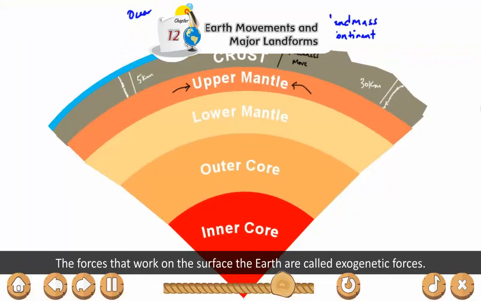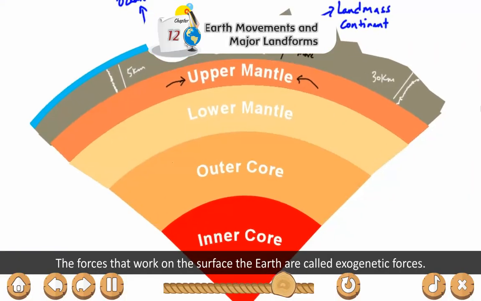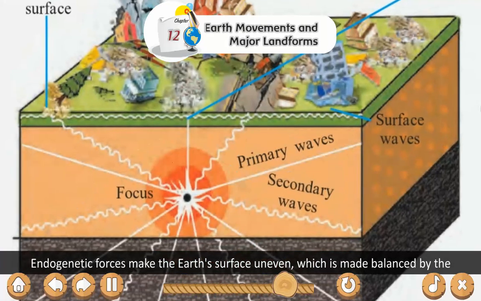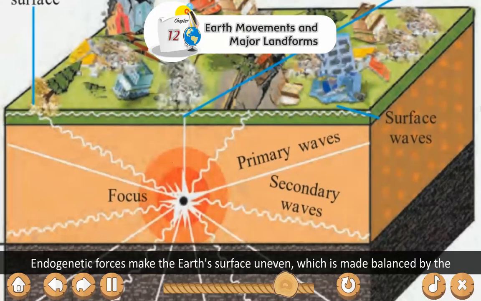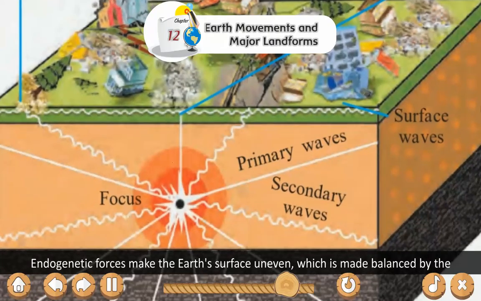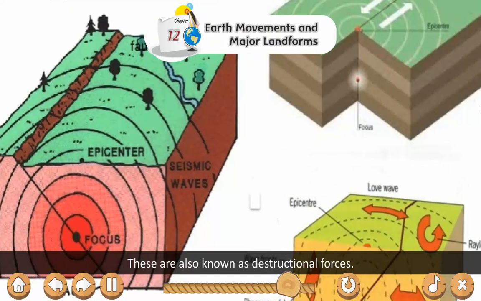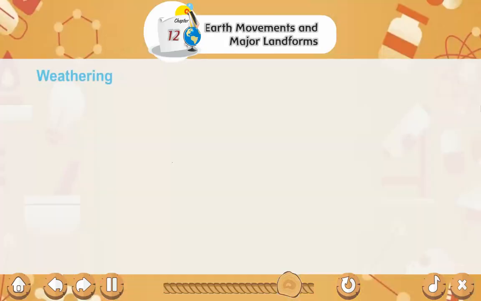Exogenetic forces. The forces that work on the surface of the earth are called exogenetic forces. Endogenetic forces make the earth's surface uneven, which is made balanced by the exogenetic forces. These are also known as destructional forces.